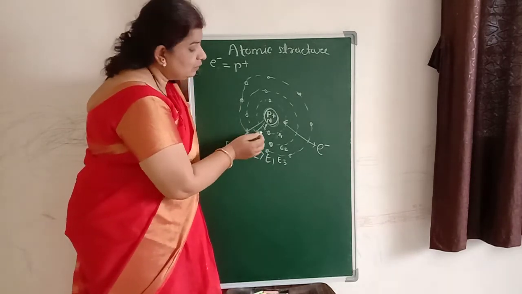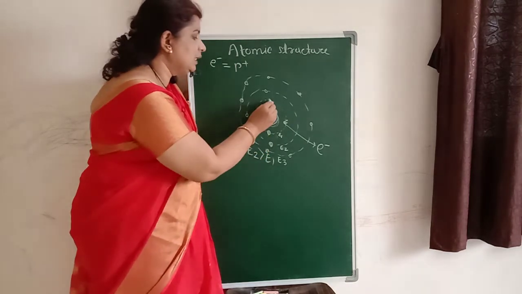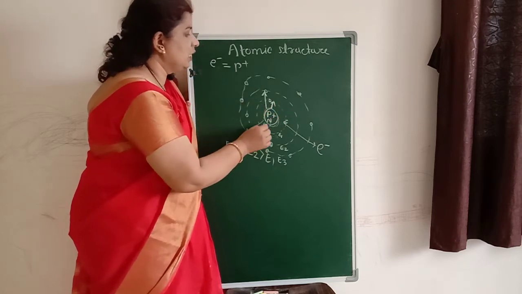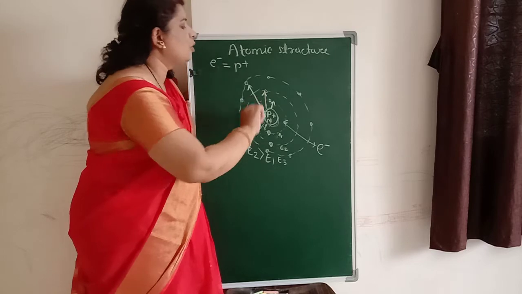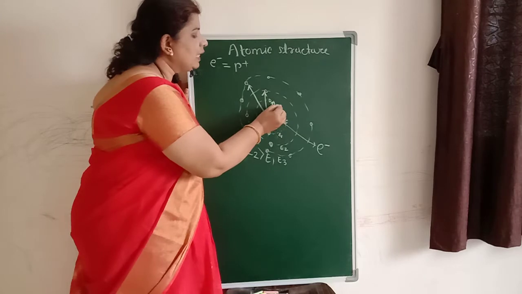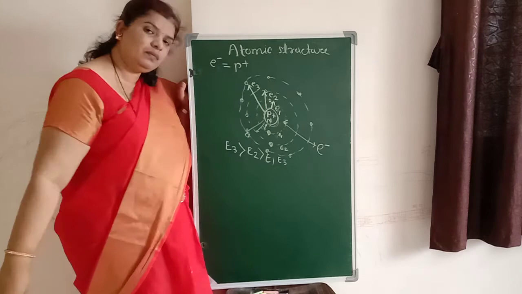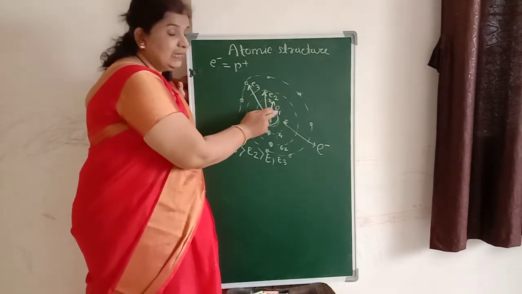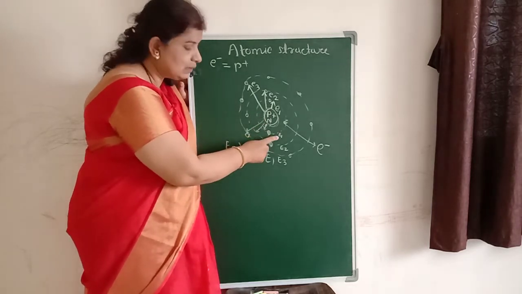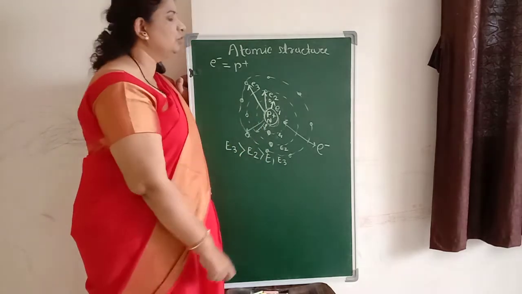Now what we are seeing here is that each electron is bonded with the nucleus. For example, this electron is bonded with the nucleus, this electron is also bonded with the nucleus, and this electron is also bonded with the nucleus. Suppose we denote that bonding energy as e1, e2 and e3. This small e represents the bonding energy with the nucleus, and this capital E represents the energy of that orbit itself. So don't get confused here.